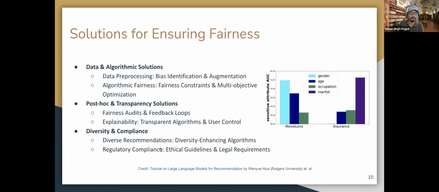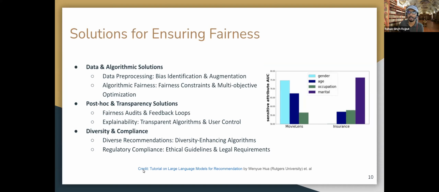Obviously, explainability, transparent algorithms and user control are very important, so that we have some kind of control to mitigate those biases in the database. Diversity and compliance are very important here.